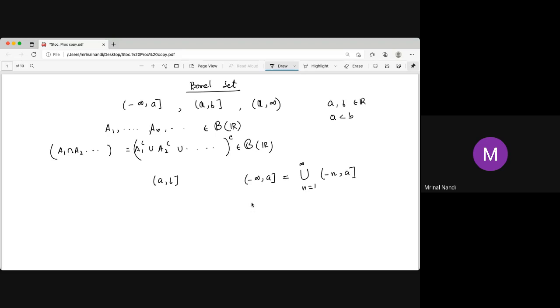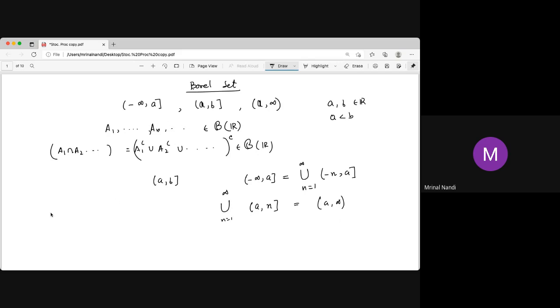Similarly, if you take a to n, the union over n equal to 1 to infinity is actually a to infinity. So from this set you can easily find the infinite ones, and obviously from the infinite ones you can find the finite ones.